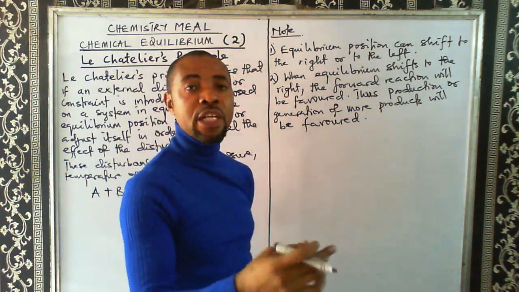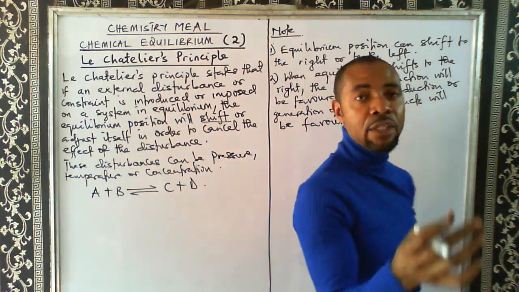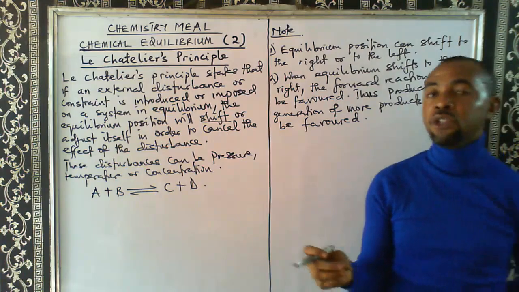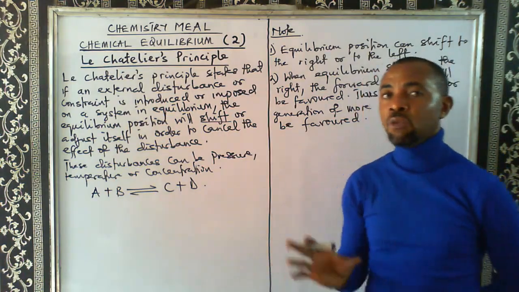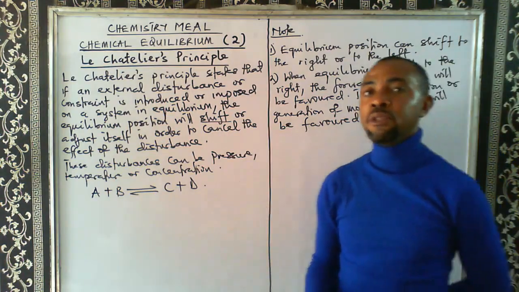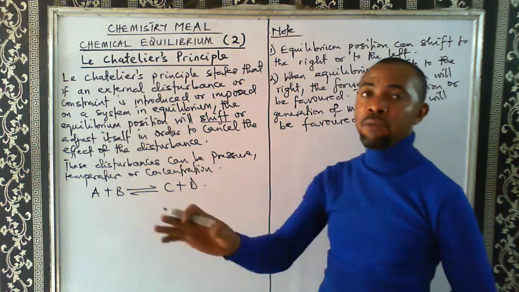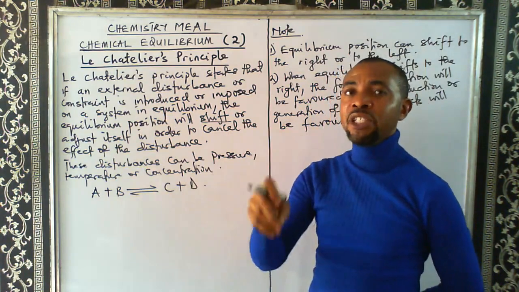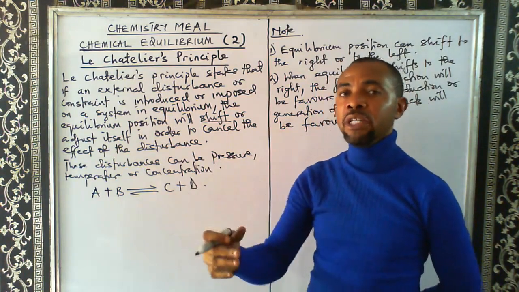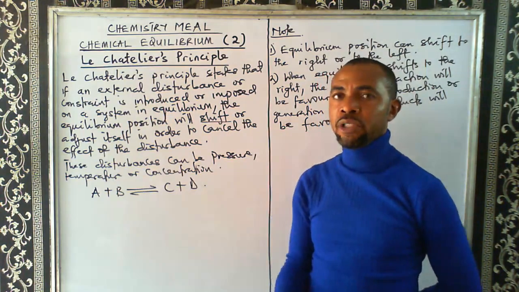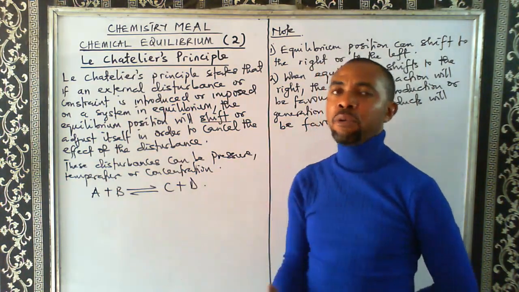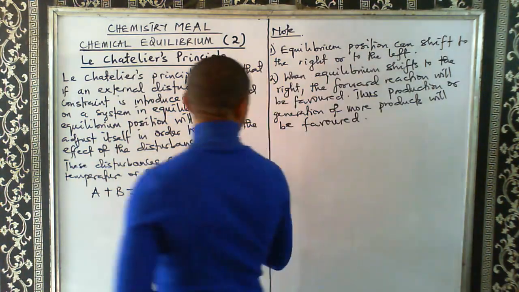So if you want to generate more products in a given equilibrium reaction, you need to introduce a disturbance that will shift the equilibrium position to the right. Whatever moves the equilibrium position to the right will eventually help in increasing the yield of product, that is, generation of more products. Very important.